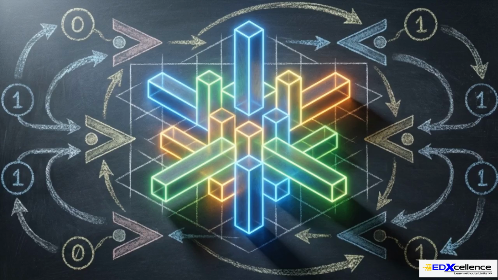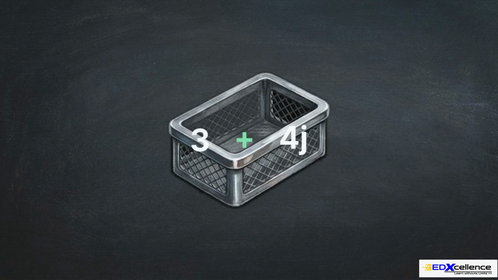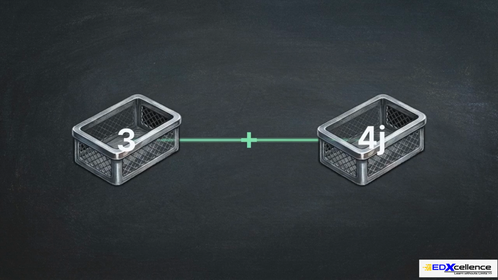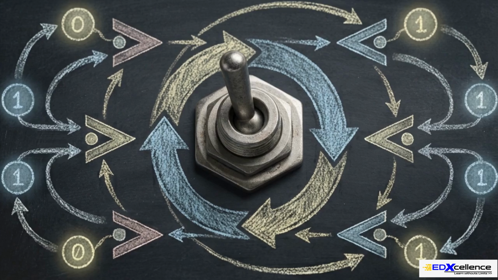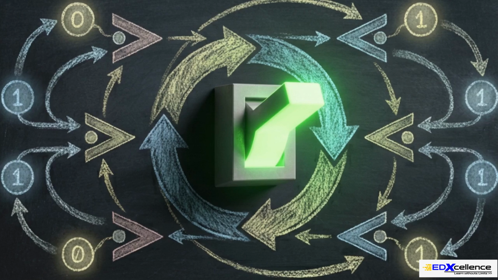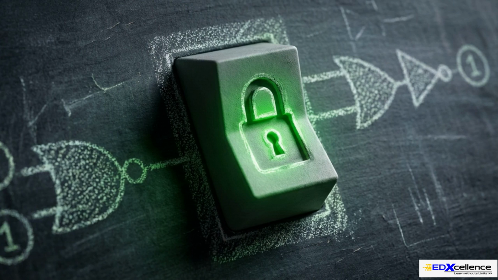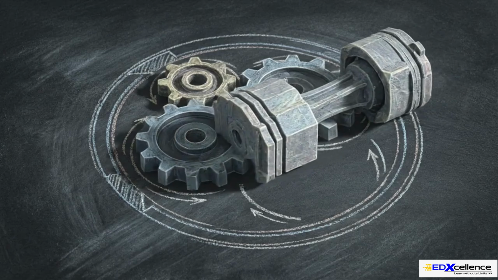Python also includes native support for complex numbers, such as 3 plus 4j. Including complex numbers as a primitive type is a deliberate architectural choice. The memory block splits into two distinct components, a real number and an imaginary part used for calculations in advanced machine learning and electrical engineering. This leads us to the final primitive required for algorithmic execution, the Boolean. A Boolean serves as the arbiter of truth in a program, strictly constrained to one of two states, true or false.